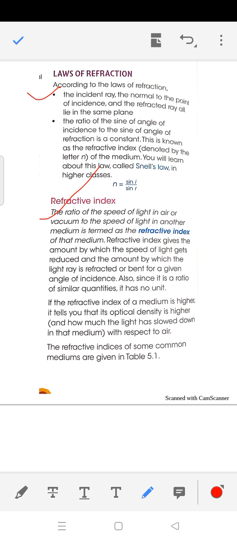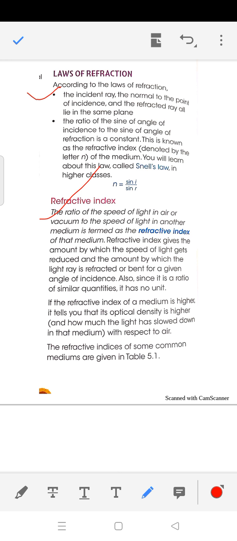So what is refractive index? Refractive index is the ratio of the speed of light in air or vacuum to the speed of light in any other medium. So refractive index tells us by what factor the speed of light will decrease if it goes from air to water or any other medium. That factor is called the refractive index.